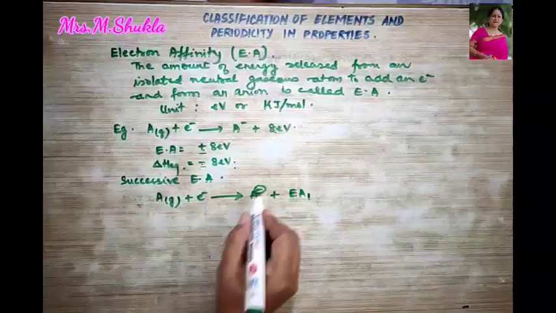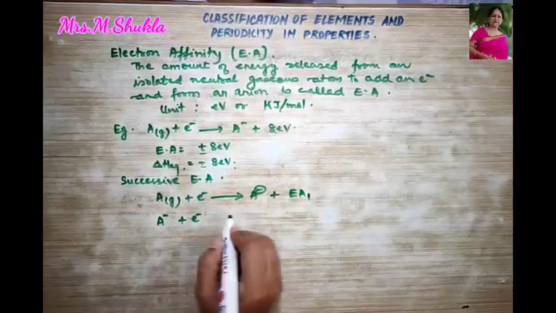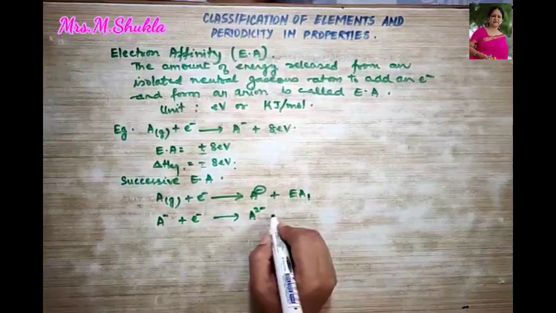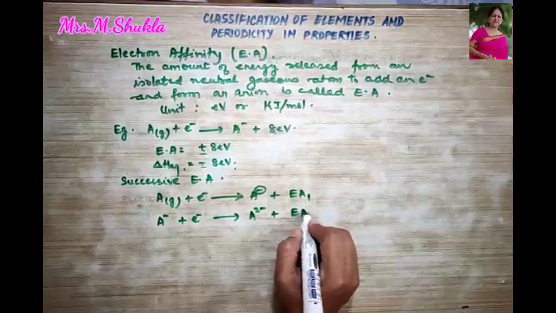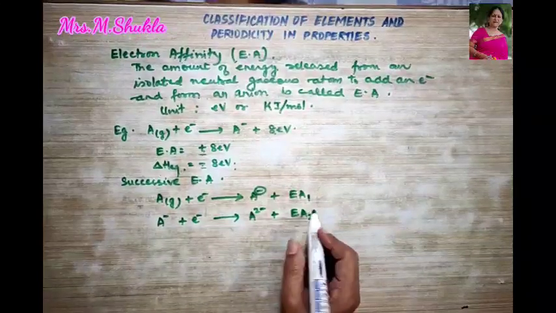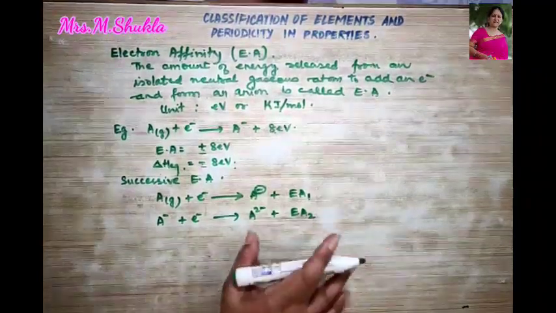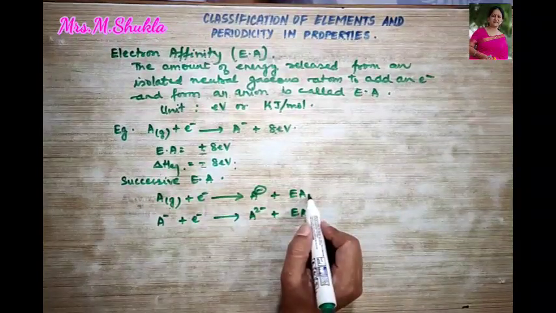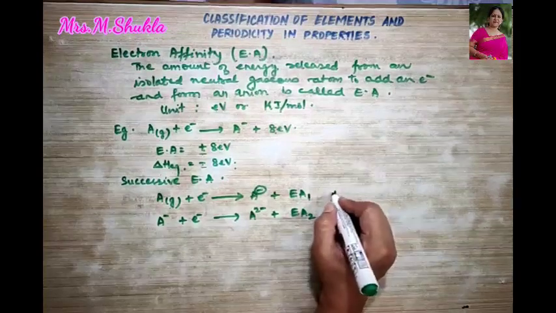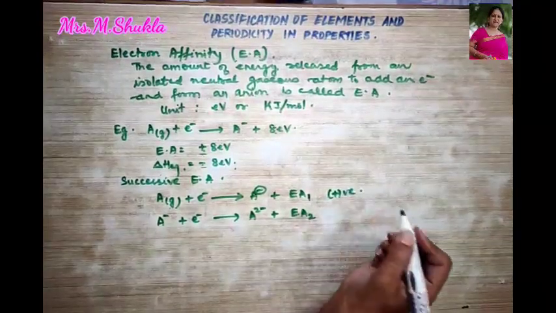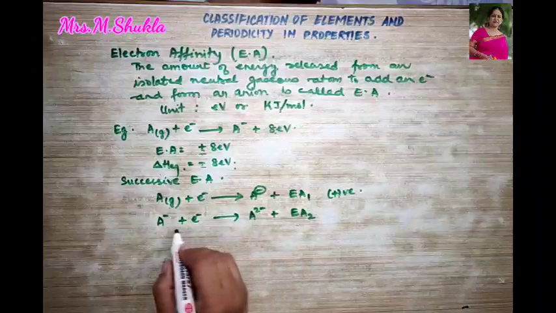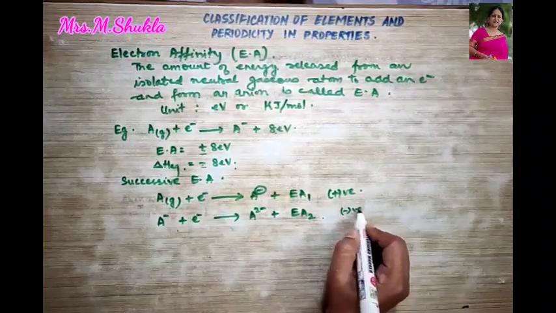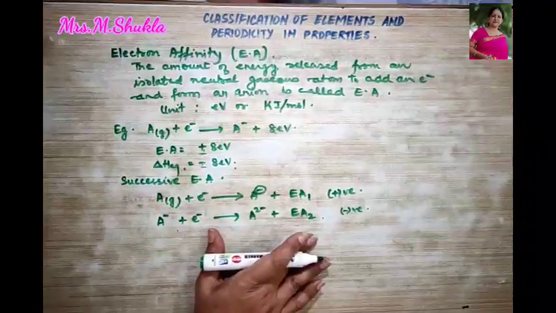Clear? Now, to this one more electron is added, right? So this is going to give you what? A 2 minus, and this shows your second successive electron affinity. Now understand this point: your first successive electron affinity will always be positive, but the second electron affinity will always be negative. Why will it be negative?